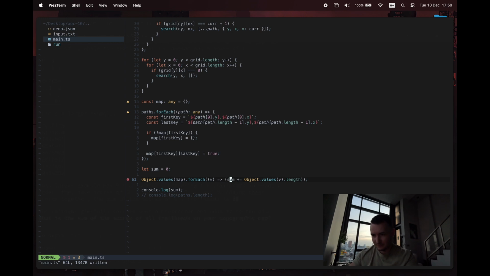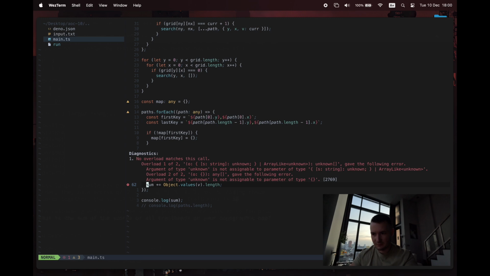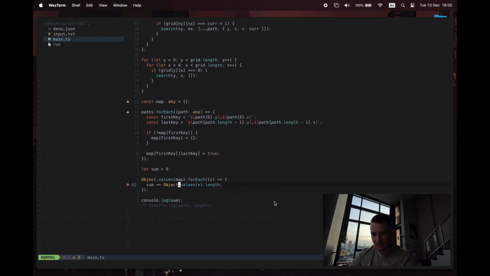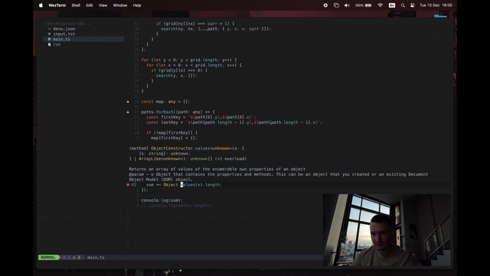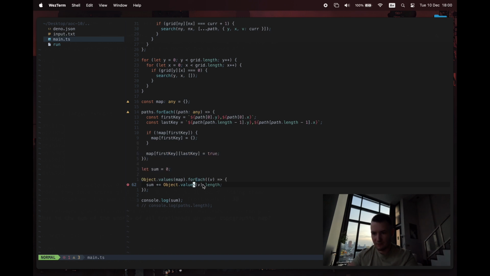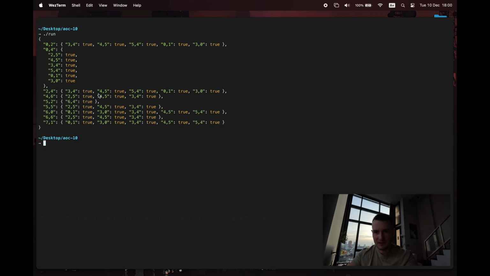Really. Is it just because I'm doing it in one line like an idiot? Probably is. Let's just do this here. So sum plus equals Object.values of v.length. Object.values gives us back an array of v, because v is each map here.